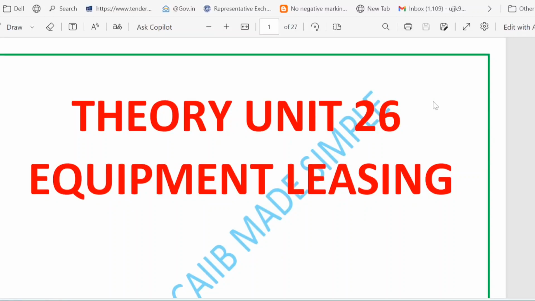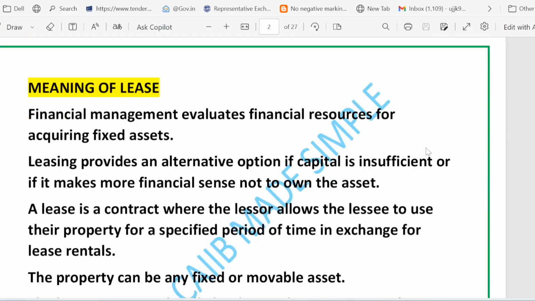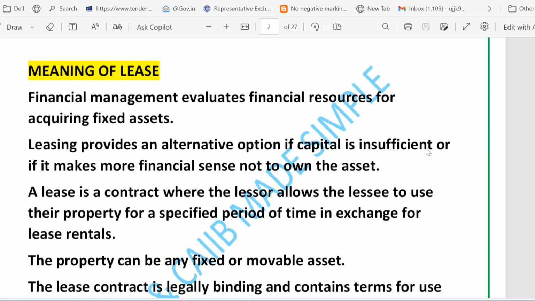Today we are going to discuss unit number 26 of AFM. The chapter name, as you can see, is equipment leasing. So let's get started with our basic concept: what is the meaning of lease? First of all, let's understand what a lease means in the simplest words.